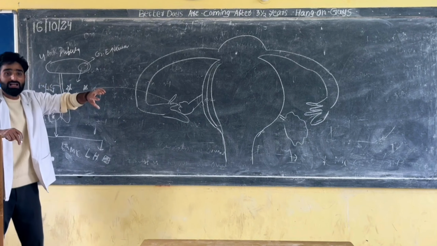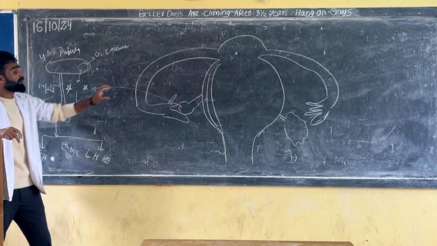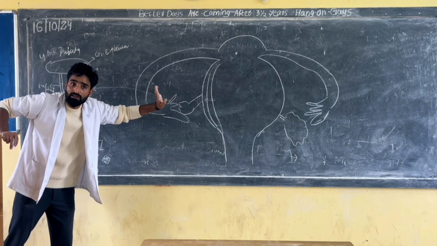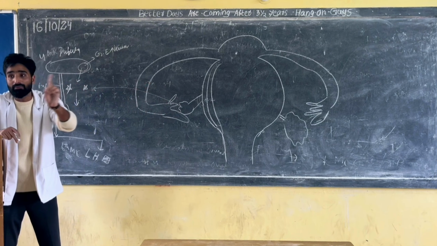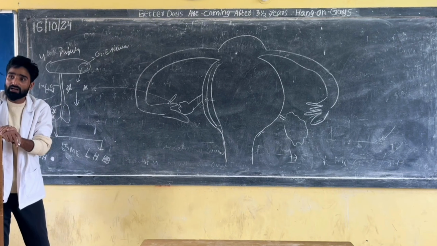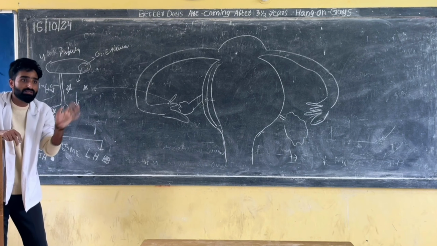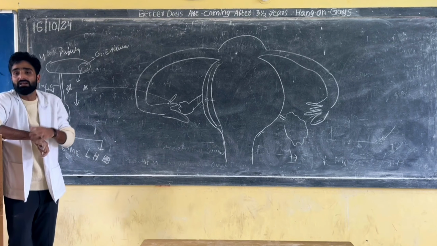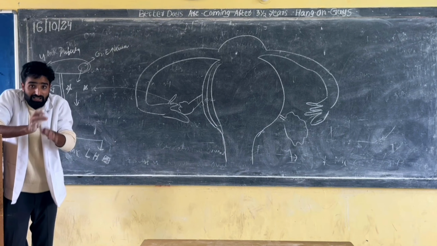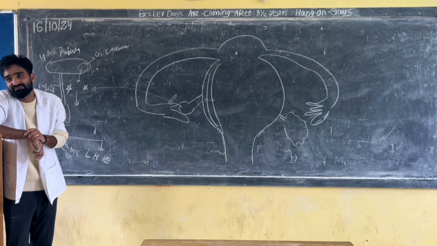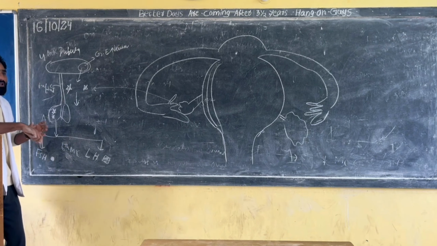Both are released from the anterior pituitary gland and both act on the ovary. Clear? Source and site of action are the same. Source is the anterior pituitary gland. Site of action is the ovary. But the time of action is different. What do you mean by time of action?